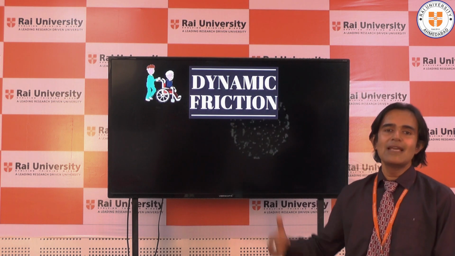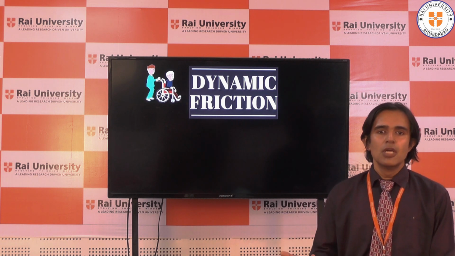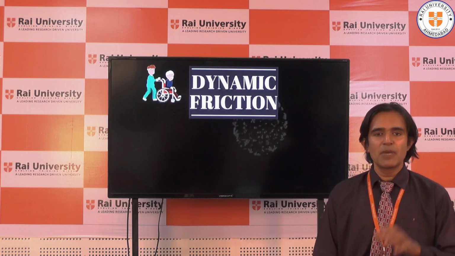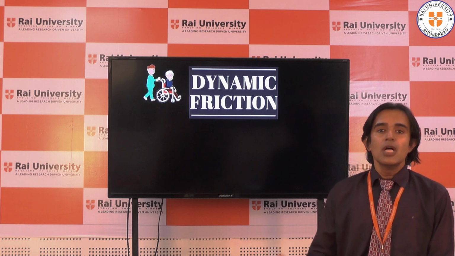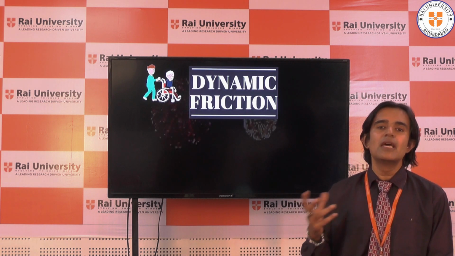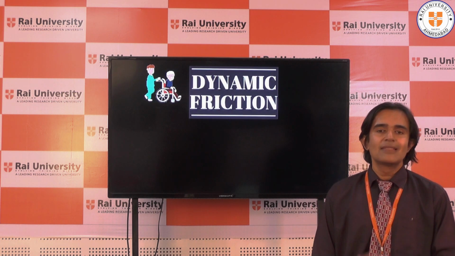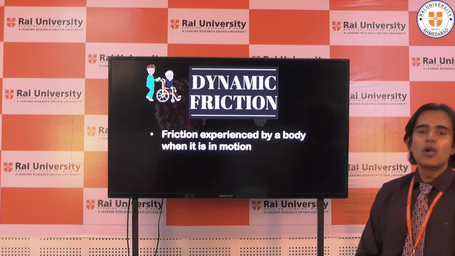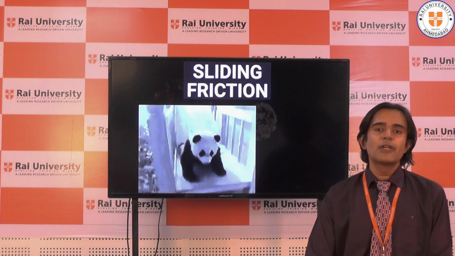Now you can see here a very nice image of a patient being pushed by a nurse or a doctor. You can see here the body is in moving condition. The patient is sitting on the chair and the chair is moving on the road. So between the rollers and the road, there is a kind of friction taking place. When the body is moving and friction takes place, that type of friction is called rolling friction. The friction experienced by a body when it is in motion is called dynamic friction. In dynamic friction also there are two types.